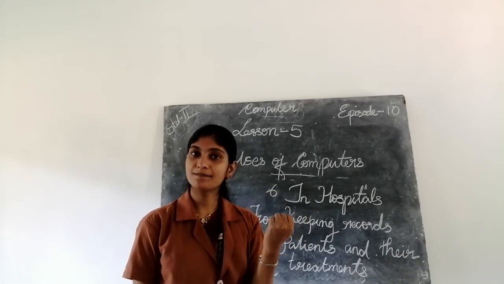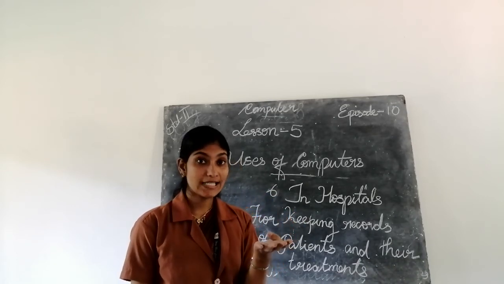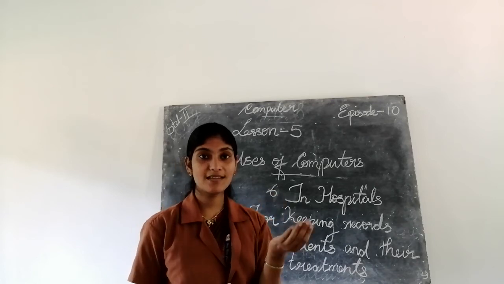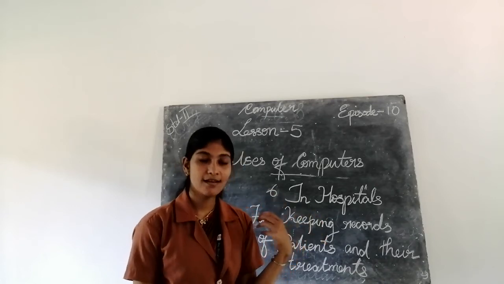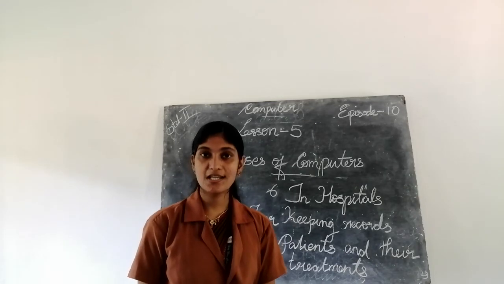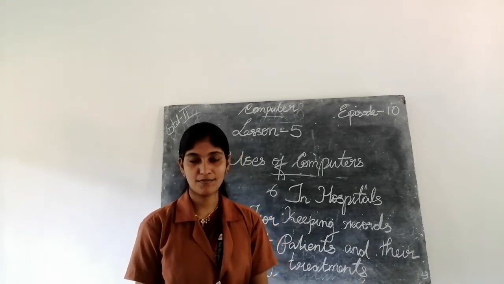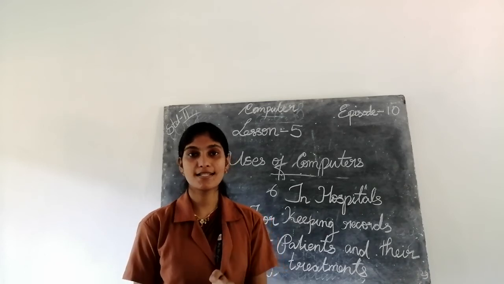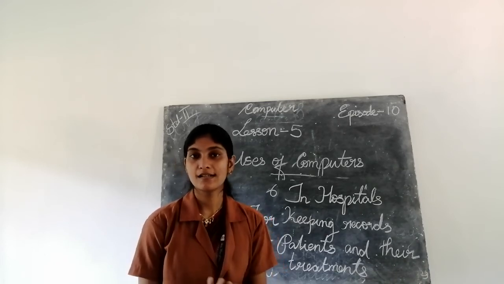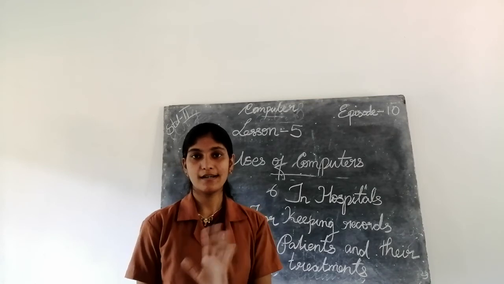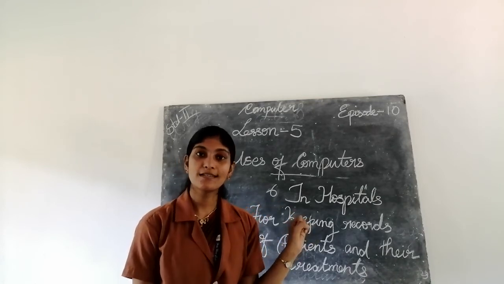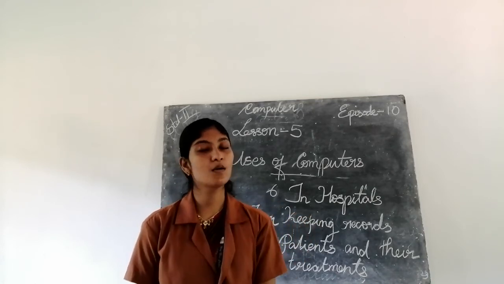Then fourth one, in schools. That means we can use it for teaching, for making presentations, for preparing results of the marks, or for calculating the results and making a progress card. That is the use of computer in schools.